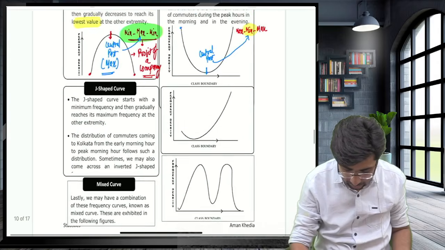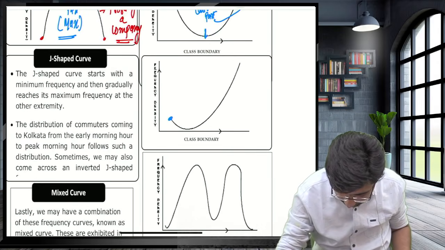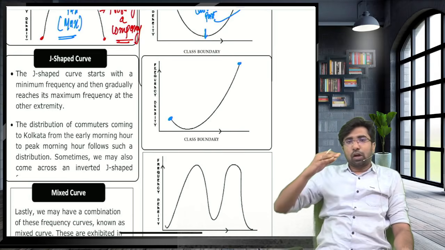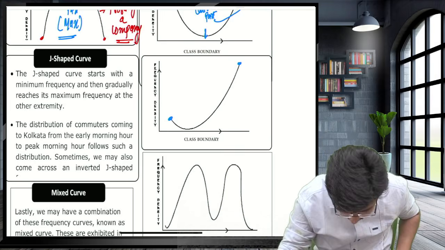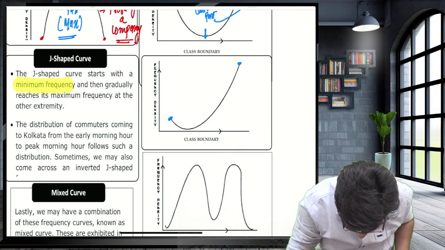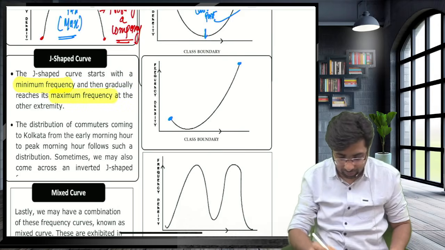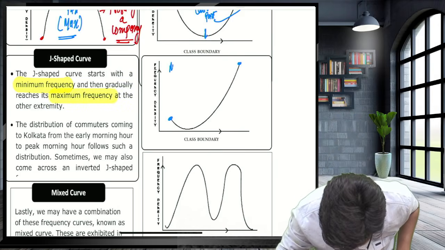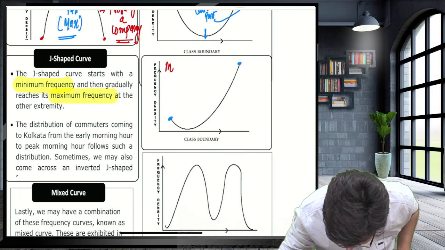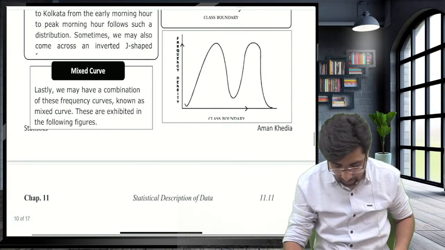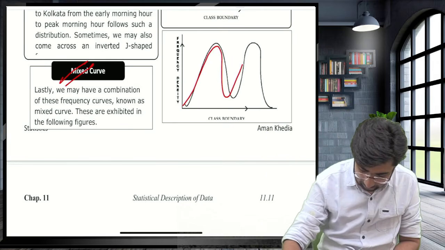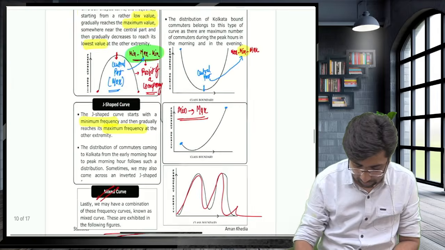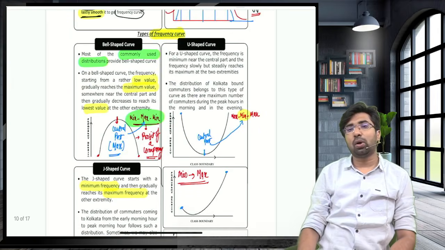J-shaped: it starts with the lowest value and reaches the highest value. There is no downfall, low to high, that's all. You have to mark it like this: minimum frequency to maximum frequency. Then the mixed curve: sometimes increasing, sometimes decreasing, with no perfect pattern. Whatever way it goes, that is the mixed curve. So this is all about what they will ask on the frequency curve.